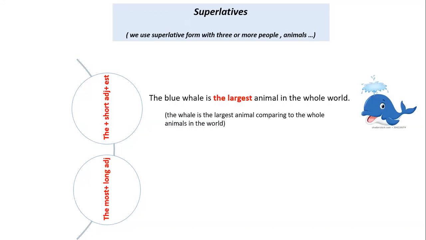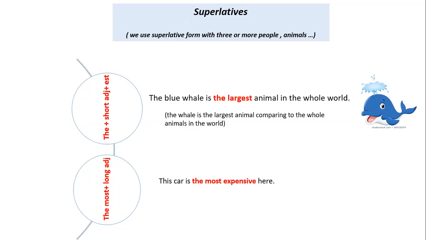But for long adjectives, what do we have to do? We add the most, then the long adjective. So we didn't add anything to the long adjective, but we preceded it with the most. Like this car is the most expensive here. I compare this car to all the cars, for example, in this parking.